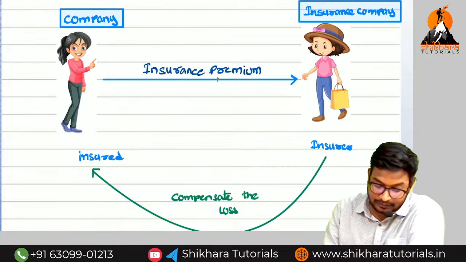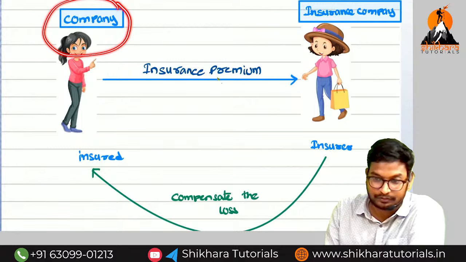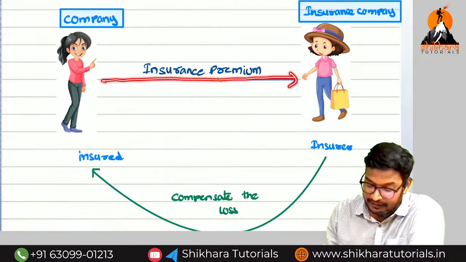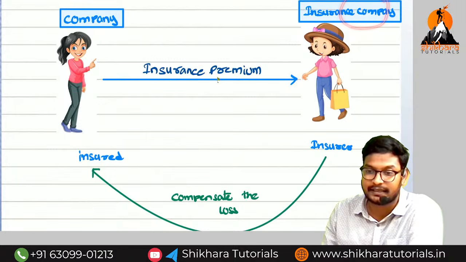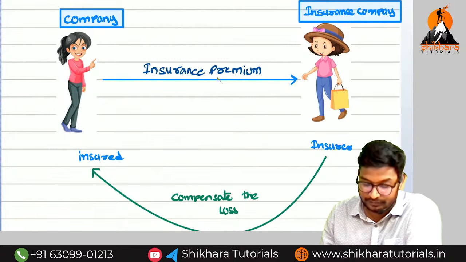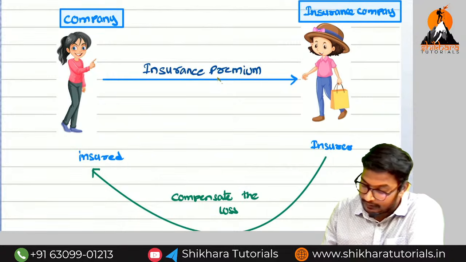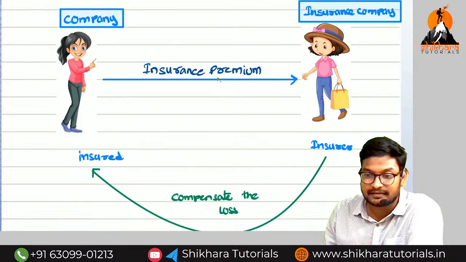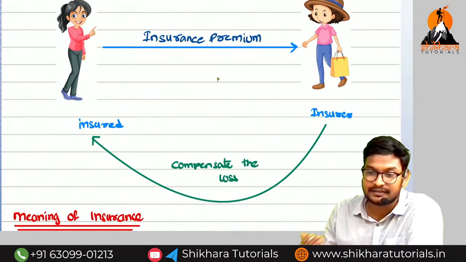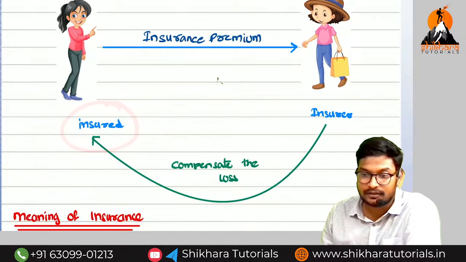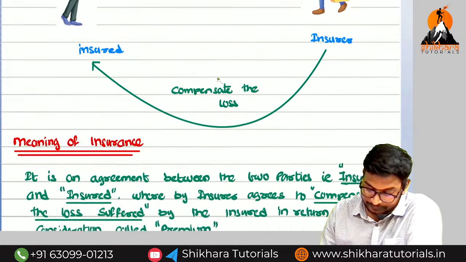Now for example, we have to think from the company point of view. For example, the company has taken an insurance policy and paid a premium to the insurance company. You can take a life insurance or any insurance. So here the company will become the insured and the insurance company will become the insurer. The person who will compensate the loss is called the insurer. The person who will suffer the loss is called the insured.